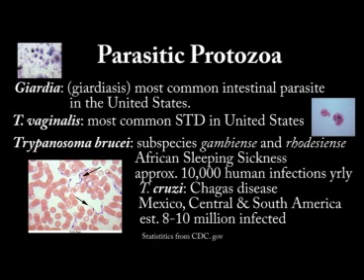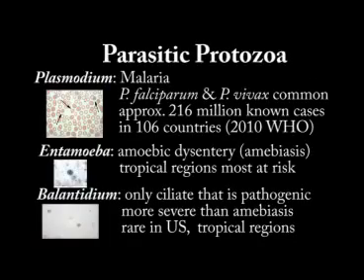Trypanosoma cruzi, the causative agent of Chagas disease, occurs in Mexico, Central and South America, and it is estimated that 8 to 10 million people are infected. Chagas disease is considered a neglected tropical disease. Plasmodium is the known causative agent of malaria. Falciparum and vivax are the most common species. Approximately 216 million cases of malaria are known in 106 countries.